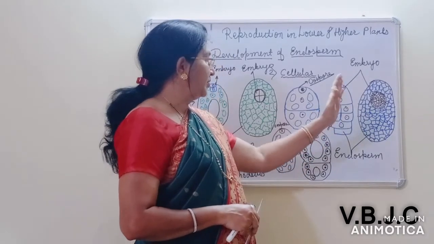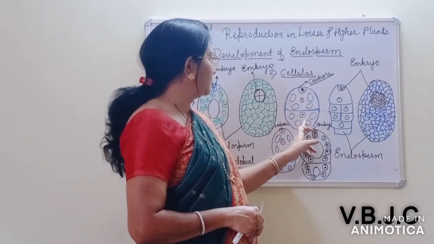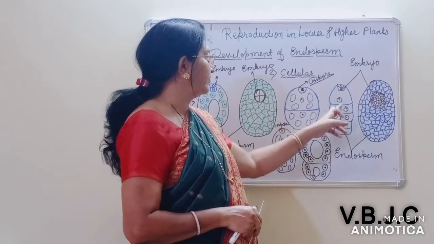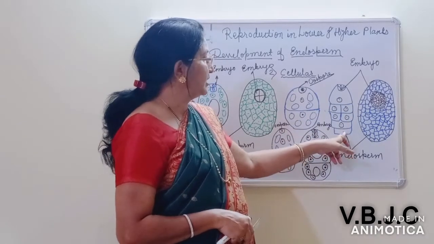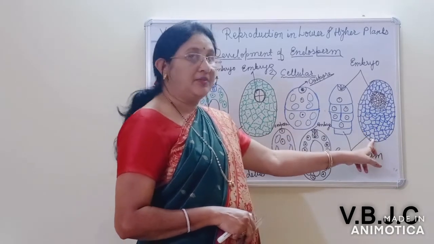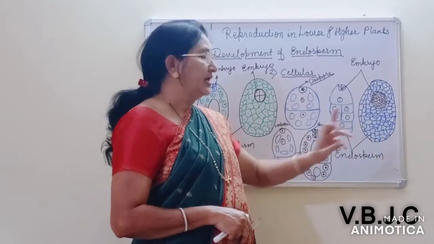Now the cellular formation takes place here. These two cells which are found there divide again to produce more cells, and finally you will get a mass of cells. This is the endosperm.